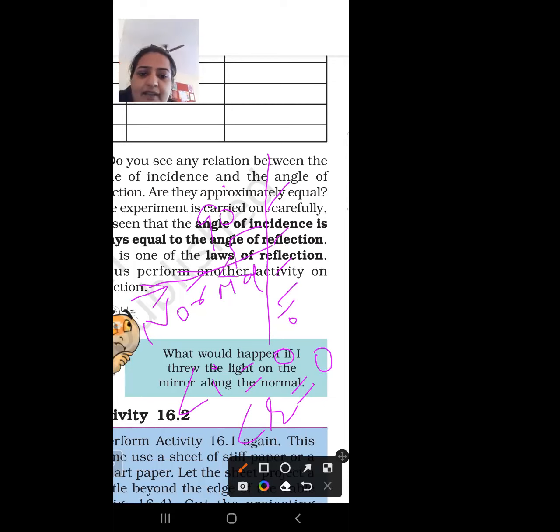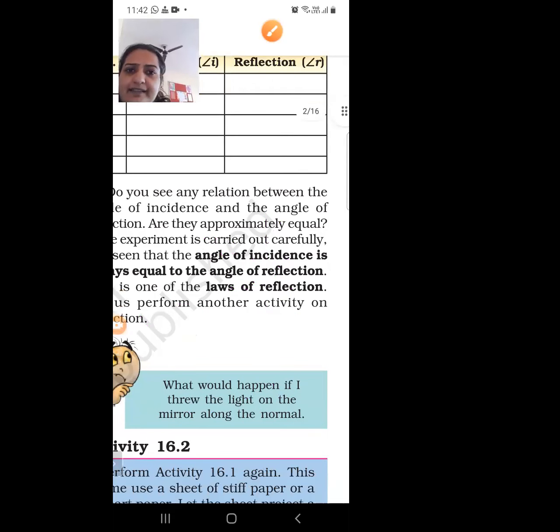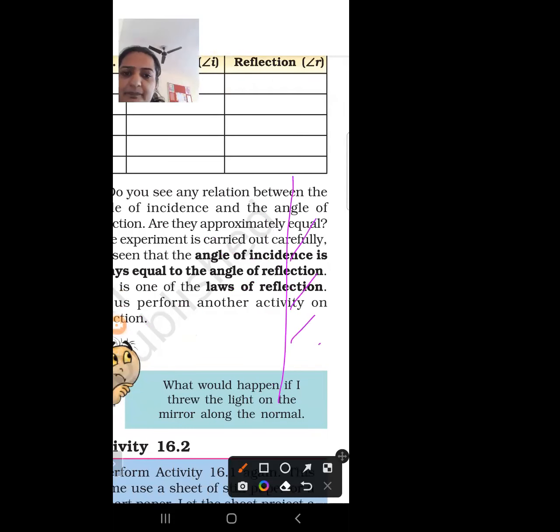If a ray of light is incident normally on the mirror, then I is 0 and R is also 0, and it retraces its path, meaning it will get back along the same path. अगर एक ray of light normal के along ही move कर रही है, then वो same ही path से वापस आ जाएगी और angle of incidence भी 0 होगा और angle of reflection भी 0 होगा, because same line है, same line के बीच में angle हमारा 0 होगा. So if I is 0, then R is 0.